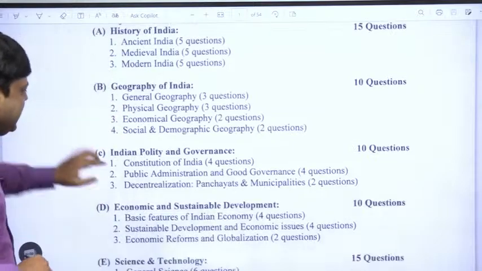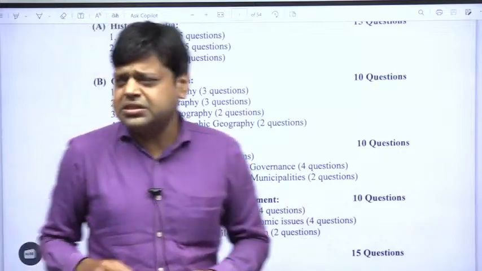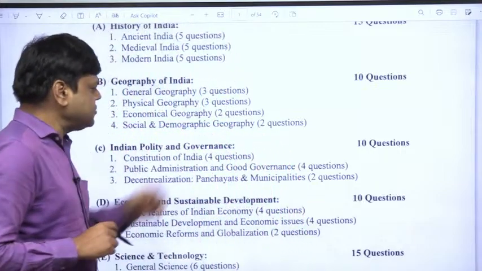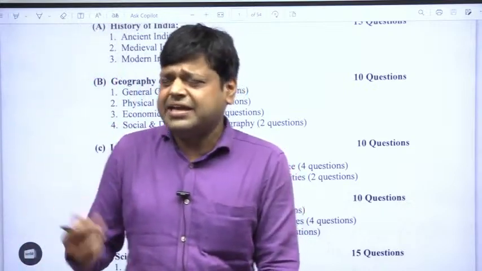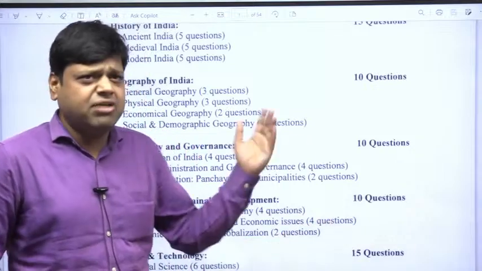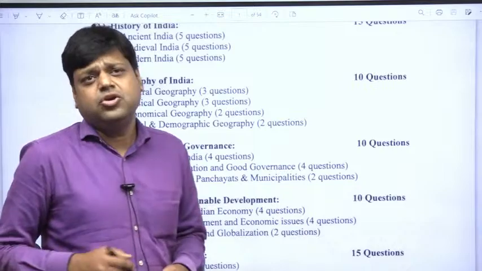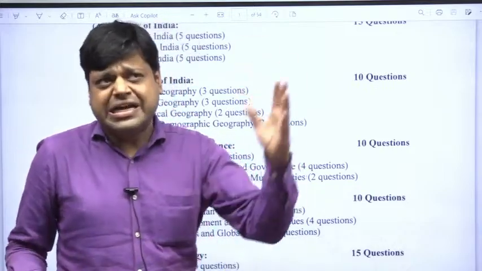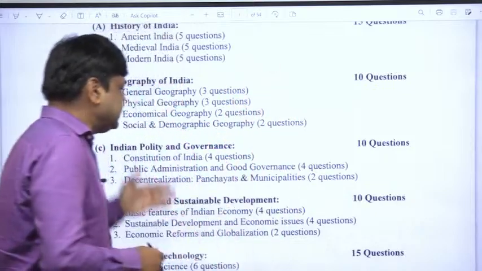Now come to the Indian polity and governance. Constitution of India, 4 questions. As you know, it is a very important topic. And in the Constitution of India, you have to read about various topics like fundamental rights, fundamental duties, or different articles, more than 395 articles. You have to go through it and even remember which article number says what thing.